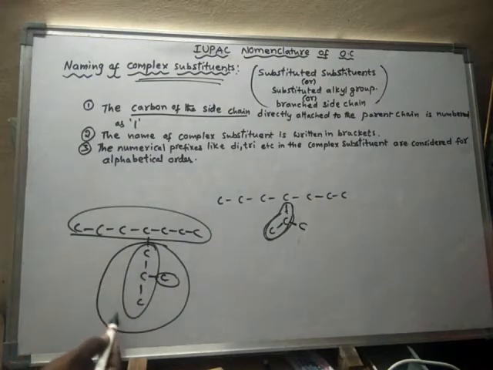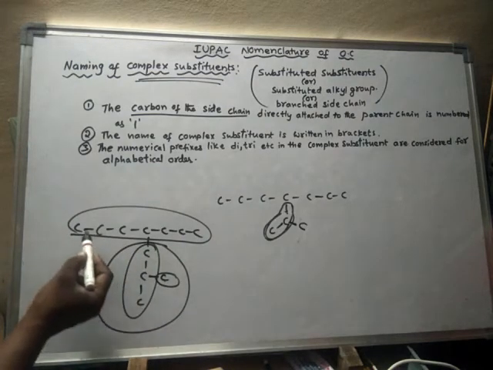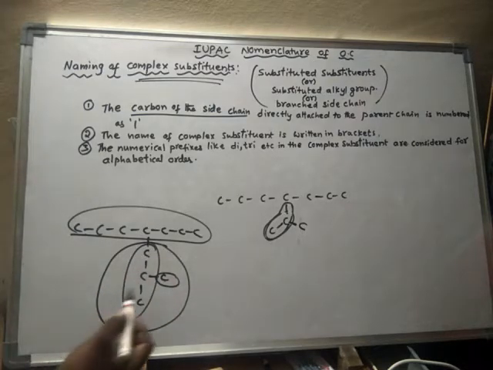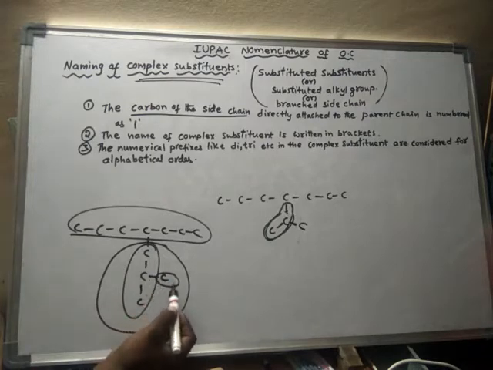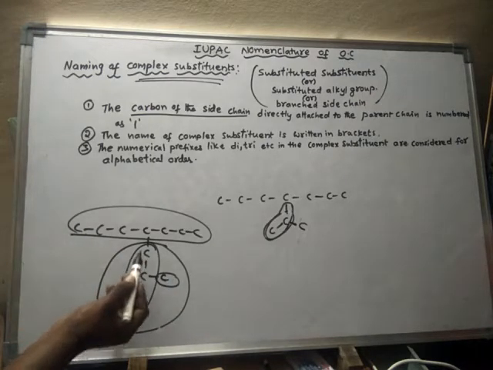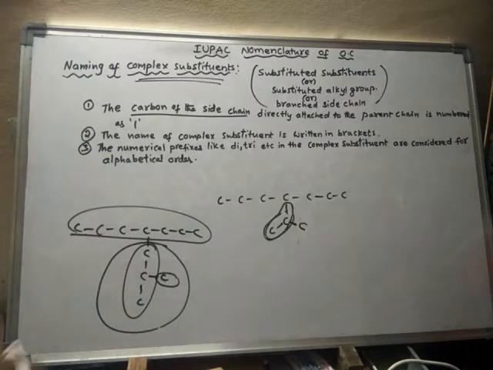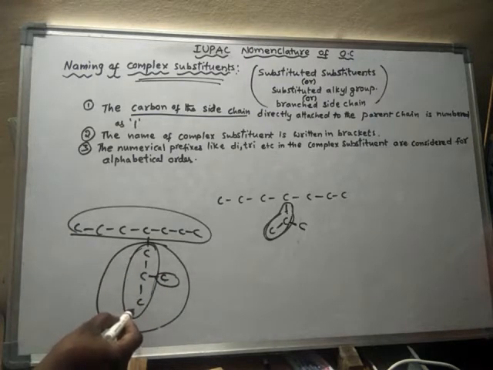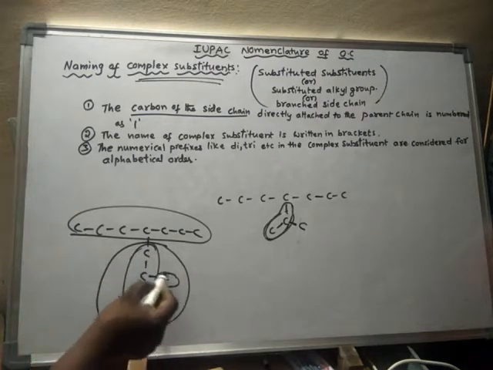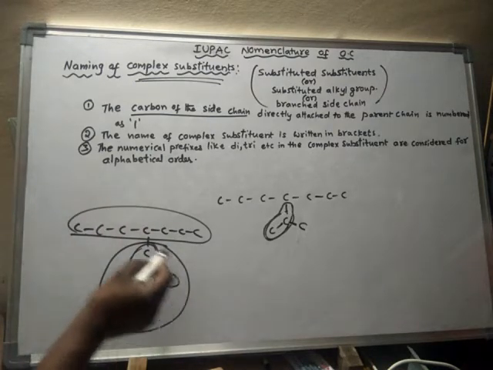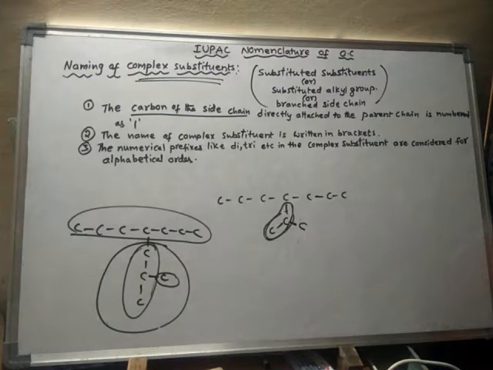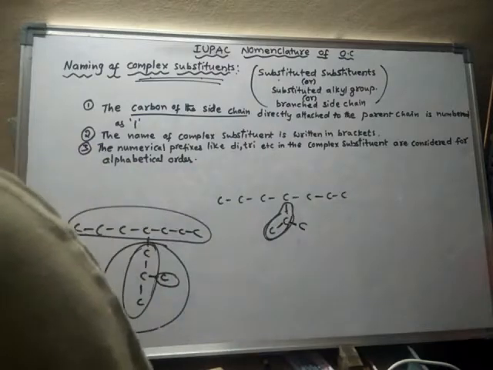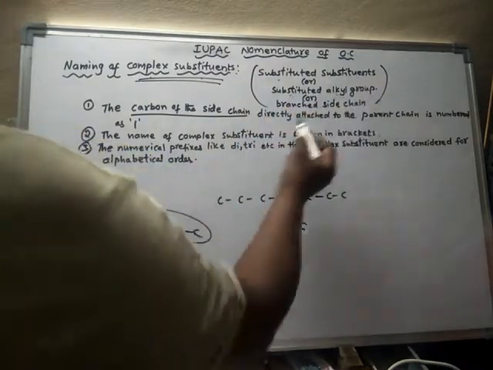So actually this is an alkyl group. To the parent chain, if any side chain is attached, then it is treated as an alkyl group. And again in this alkyl group there is another substitution. Hence it is said to be a substituted alkyl group, or else itself is a substituent. Again, in this substituent there is another substituent. So now this entire thing is said to be a substituted substituent. So complex substituents are also called substituted substituents or substituted alkyl groups or else branched side chains.